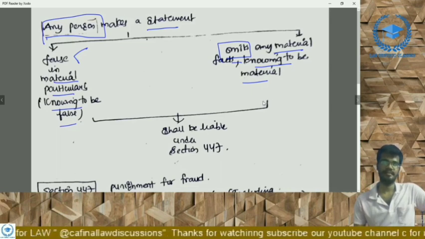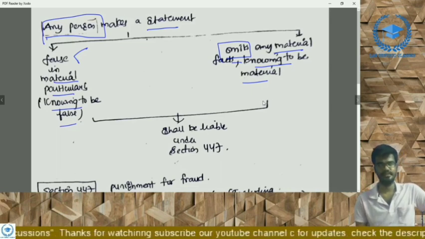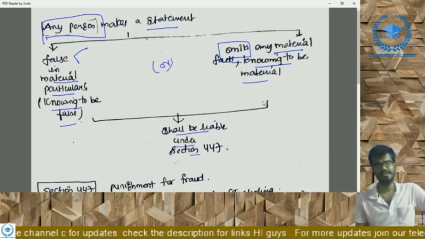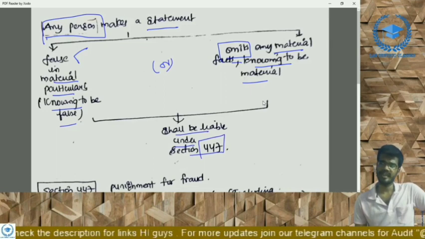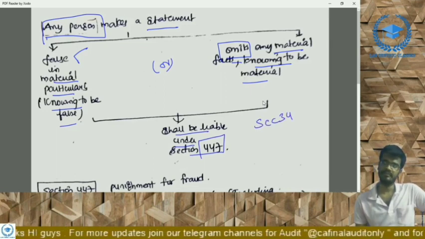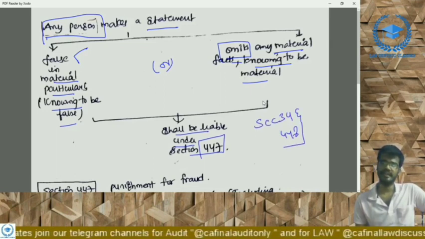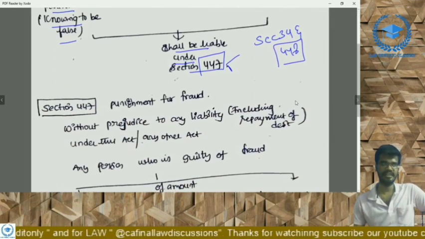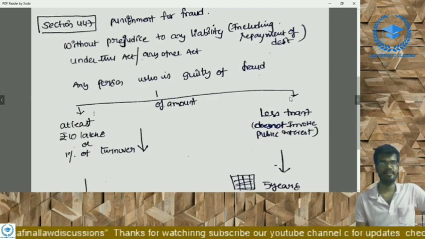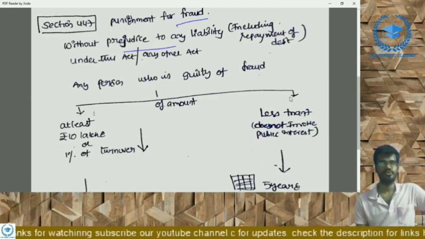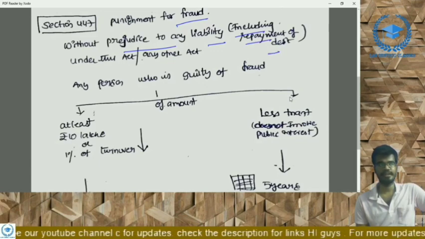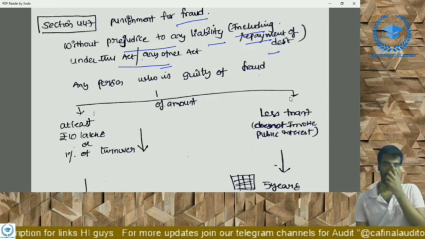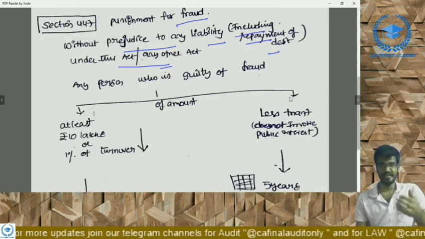Here: false, knowing it to be false; omits, knowing it to be material. Right? If he has done any one of these things, then he shall be liable to penalty under section 447. The penalty for section 34 and 448 is the same, that is section 447, the fraud penalty. Right? Coming to our fraud penalty, that is the punishment for fraud without prejudice to any liability, including repayment of debt under this Act or any other Act. This means without detriment to any right, the person is liable to pay the debt amount and also the penalty. Right?